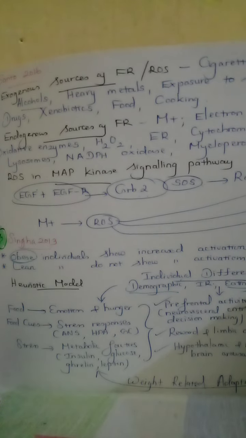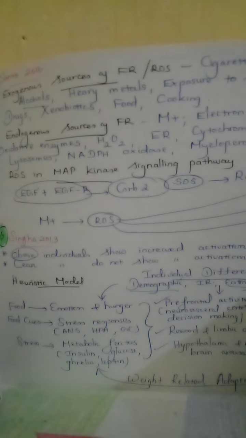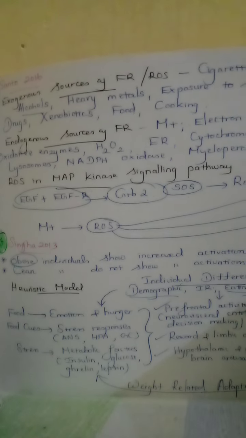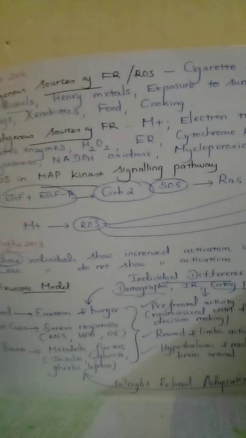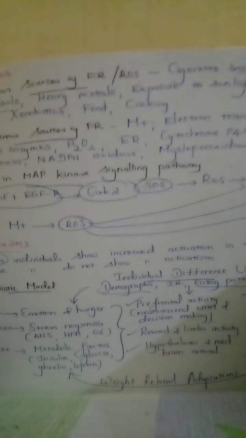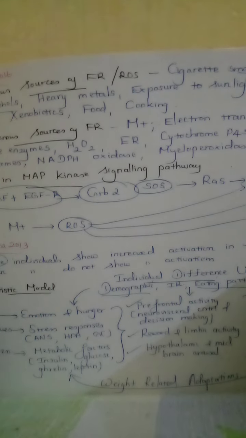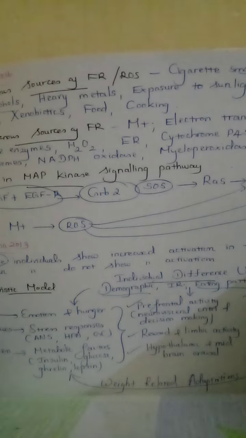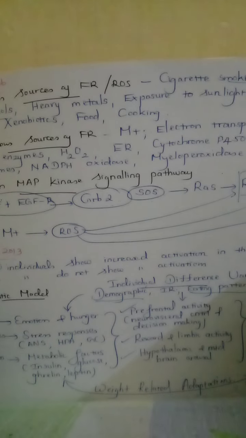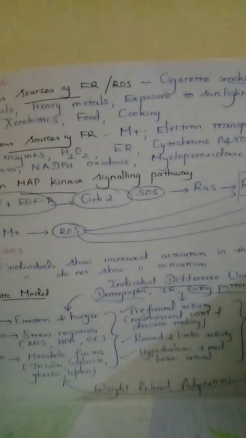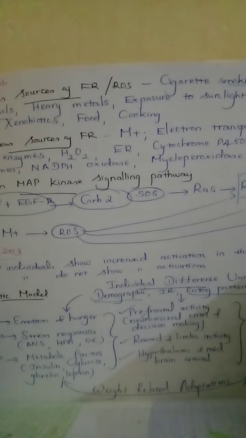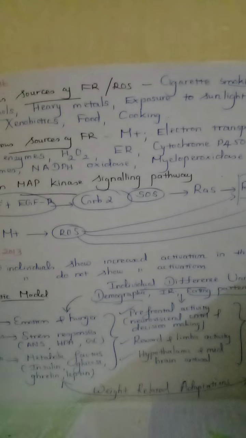So, exogenous sources, as the word says, exo means from outside and endo means within. So, the outside sources include cigarette smoke, pollutants, alcohol, heavy metal, exposure to sunlight, and even gamma radiation, and sometimes even the tablets, the drugs that people take, xenobiotics, that is, exposures to objects from another species, and even food and cooking items or materials.